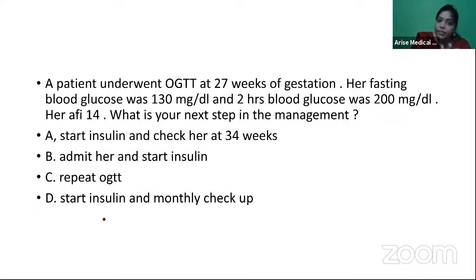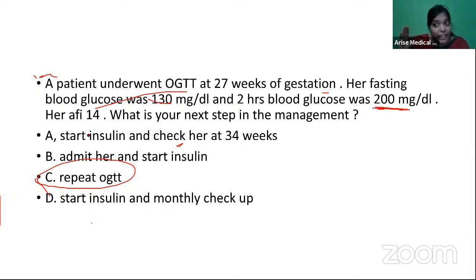But here the sugars are completely deranged. So I'm not going to waste time here and I'll start her on insulin. No point in repeating the OGTT. Start insulin and call her again monthly. No, to start her on insulin, I should know how much dose I have to keep.